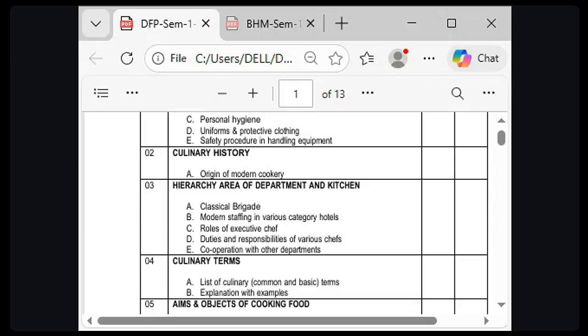First of all, the food production exam will be 100 marks. 30 marks for the internal exam, and for the external we have around 70 marks.